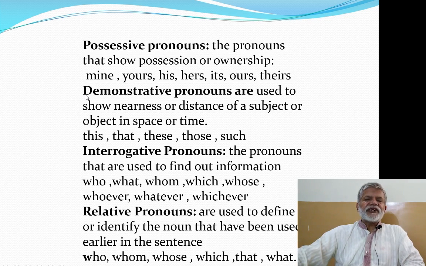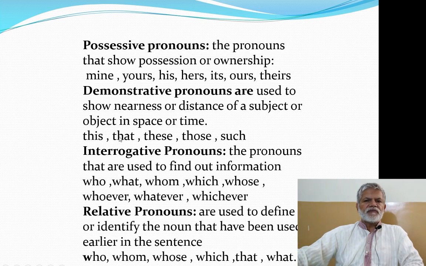Then there are demonstrative pronouns. These are used to show nearness or distance of a subject or object in space or time. In a sentence, we use a noun or pronoun as a subject or object, and if we want to say that that subject or object is near or at a distance, we may use demonstrative pronoun to show these pronouns.